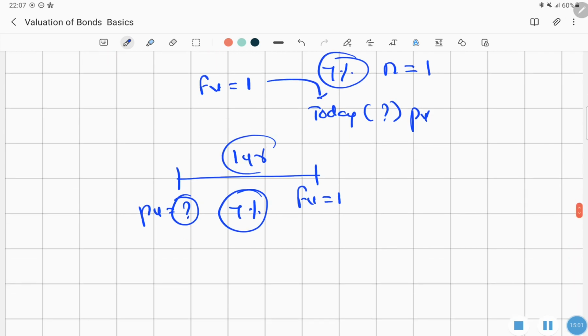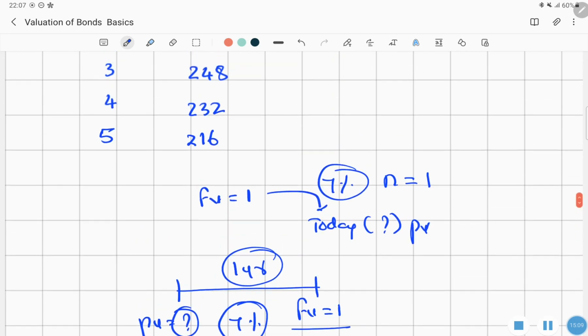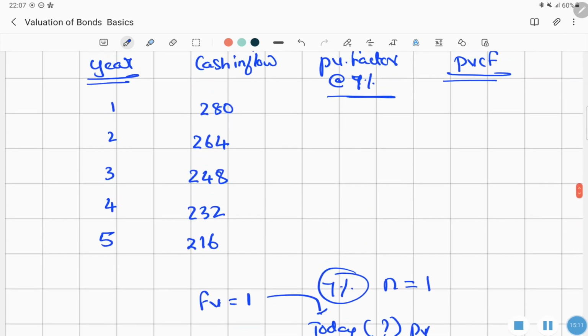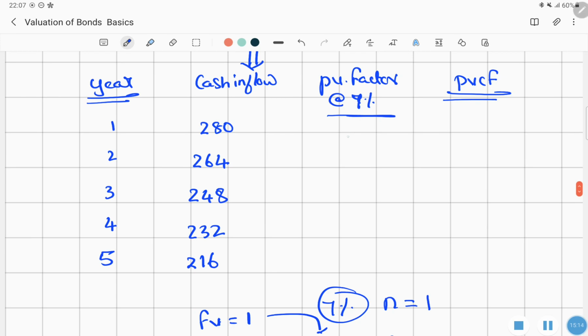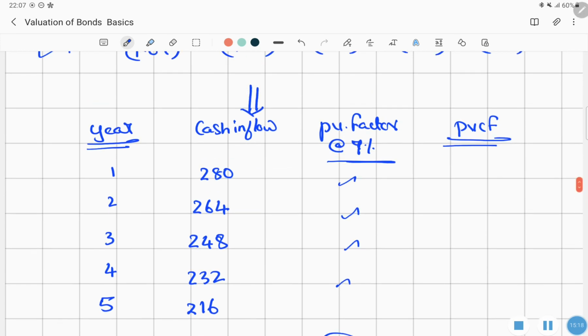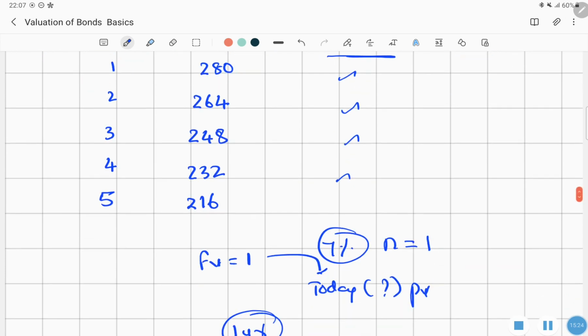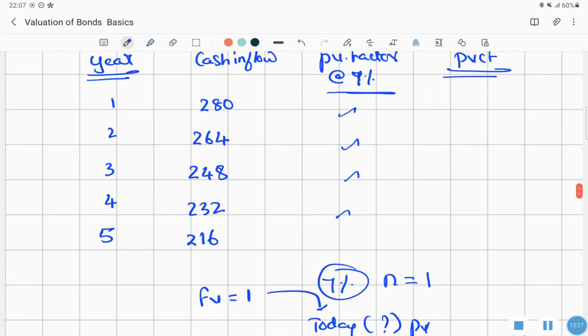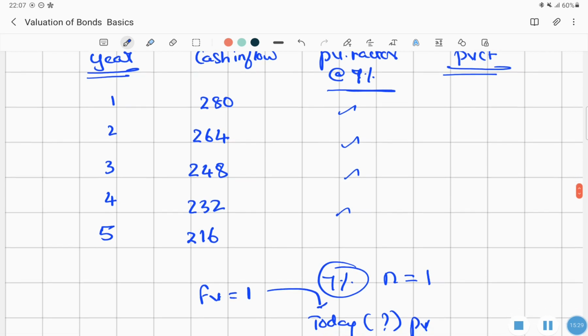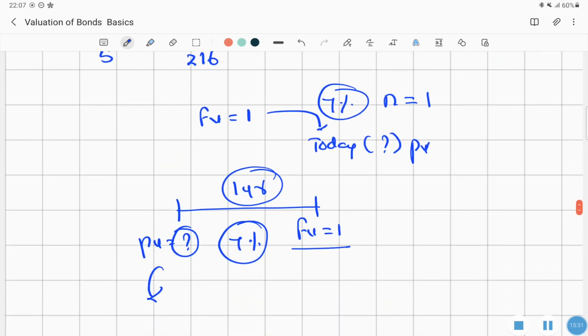These three values can be inputted into the BA2 Plus calculator and we will get the present value factor. Then we'll multiply the cash inflow by the present value factor, add the present values of the cash flows, and determine the present value of the bond. So let us get into the BA2 Plus calculator.